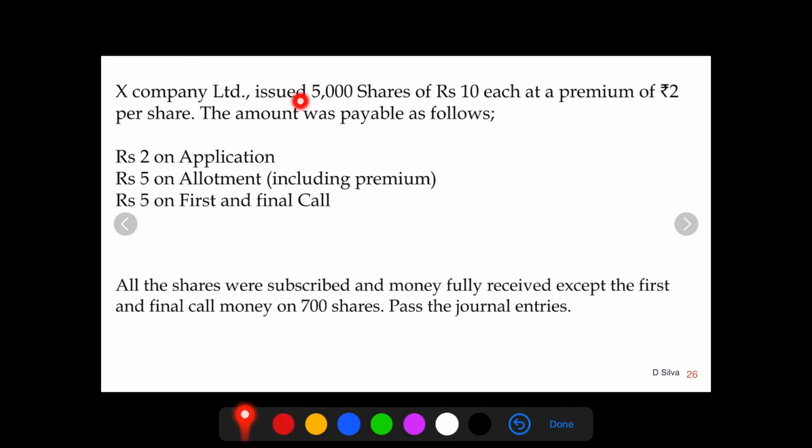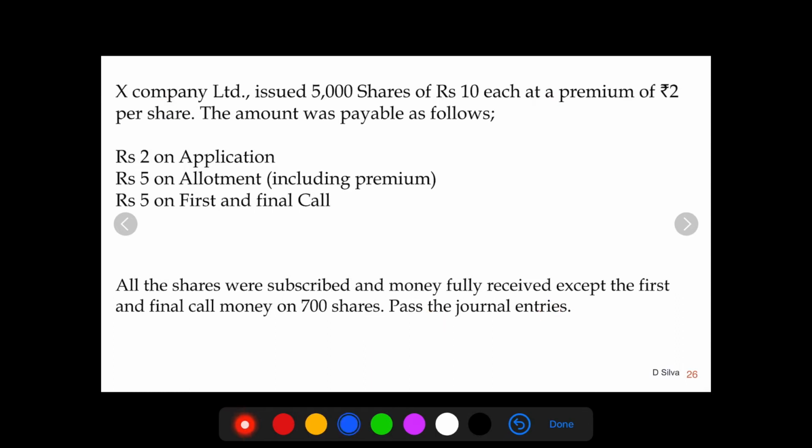X Company Limited issued 5,000 shares of rupees 10 each at a premium of rupees 2 per share. The amount was payable as follows: rupees 2 on application, rupees 5 on allotment including premium, rupees 5 on first and final call. All the shares were subscribed and the money fully received except the first and final call money on 700 shares. Pass the journal entries.